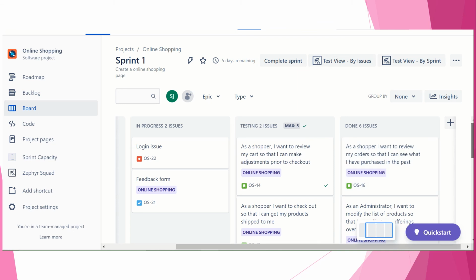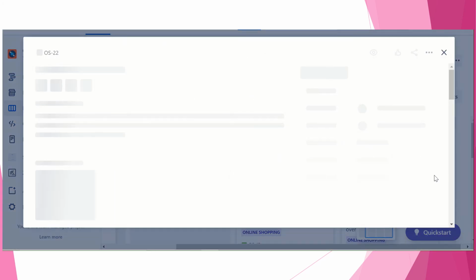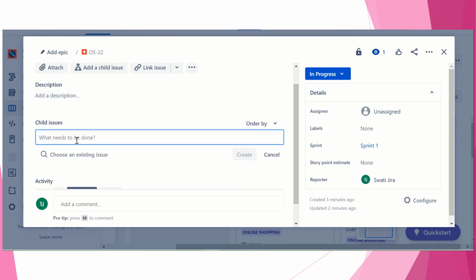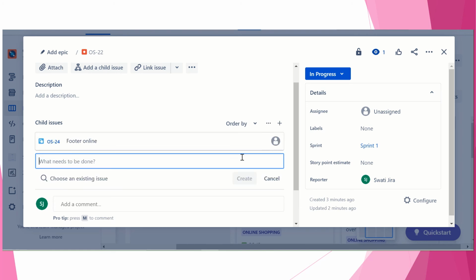Okay. Now, for example, my 2 epics are in testing, 2 are in progress, right? If you want, you can add a child issue also in that. That will become your subtask, like the footer online, you are getting some issue, you can just add it, and like that your subtask has been added.